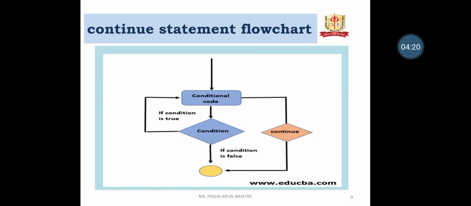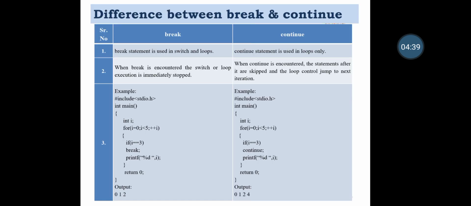Here the conditional code is checked. If the condition is true, then the code will execute and continue the program. The control goes to the condition again. If the condition is false, then it will terminate the program.